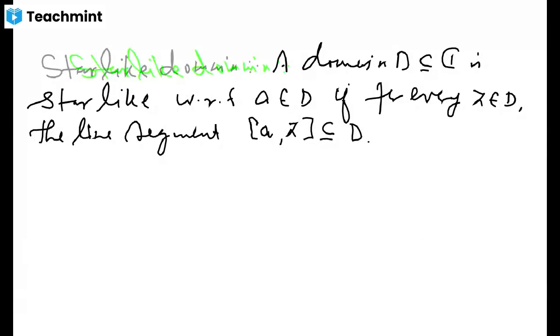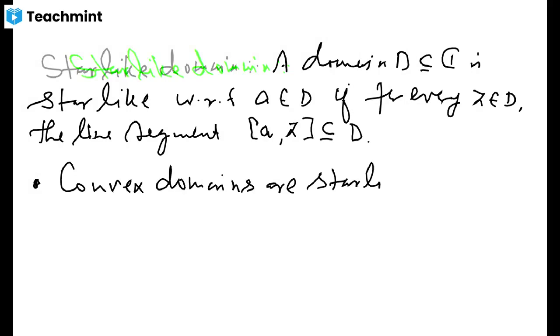Every convex domain becomes a star-like domain, because by the definition of a convex domain, A and Z are both points of D, and a convex domain says that for any two points in D, the line segment joining them is again in domain D. So the first thing you can note here is that here I have fixed only one point A with respect to which the domain should be star-like, but convex domains are star-like with respect to any of their points.